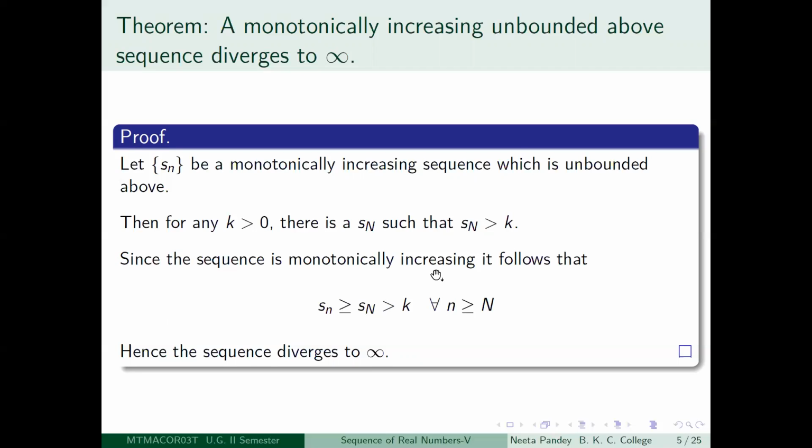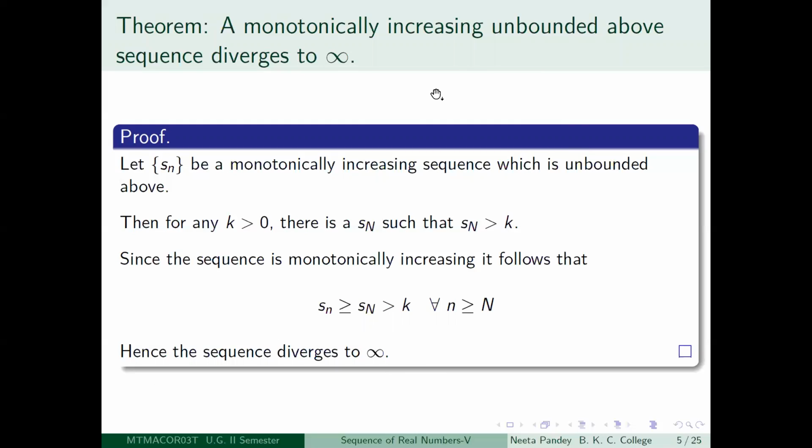And S capital N has the property that it is greater than k. So what are you showing? You are showing that after the capital Nth term, every term of the sequence is going to be greater than k, where k is any positive number. So for any positive number, you have been able to find a capital N, a positive integer, so that for every term of the sequence after the capital Nth term, the terms of the sequence are going to be greater than k. That is the definition of a sequence diverging to infinity. So therefore, a monotonically increasing unbounded above sequence diverges to infinity.